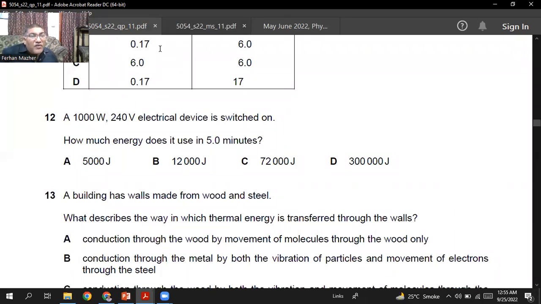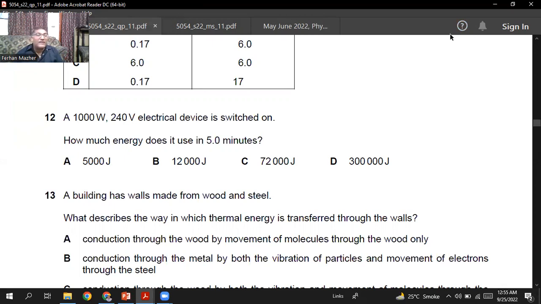A 1000-watt, 240-volt electric device is switched on. How much energy does it use in 5 minutes? So in 5 minutes, the energy is equal to the power multiplied by time. And we know the power, and we will multiply with the time, but the time must be in seconds.